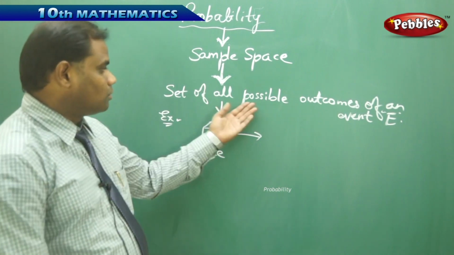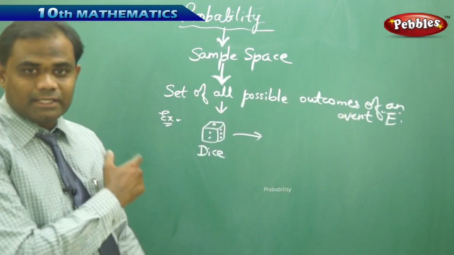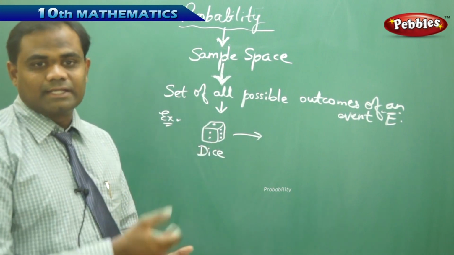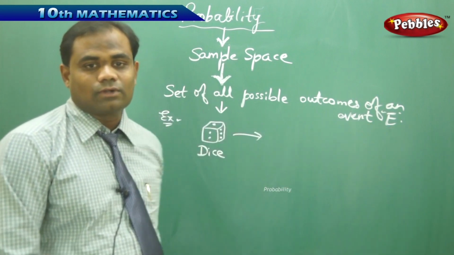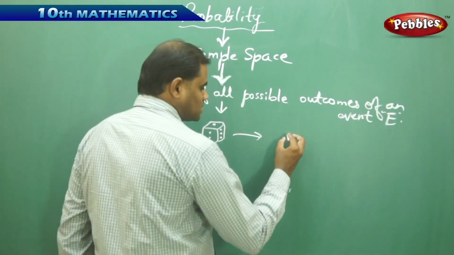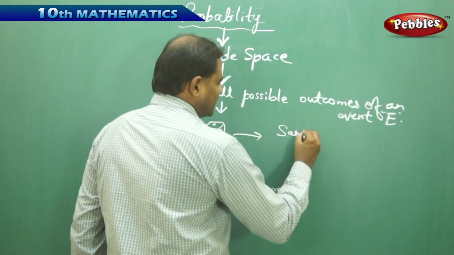Therefore, the set of all possible outcomes of the event E, here being the throwing of a dice while playing a game, is the event E here. Let's see what the possible outcomes are. The sample space, generally denoted by S,